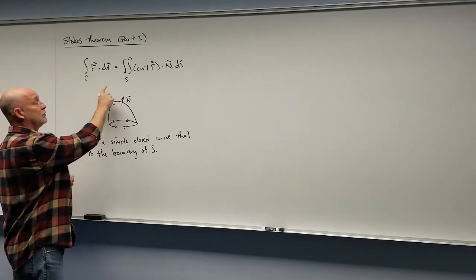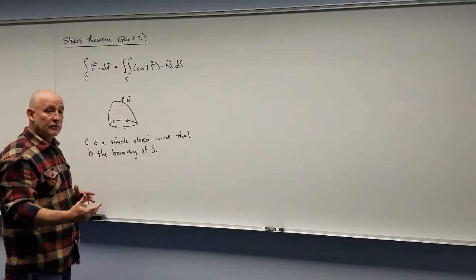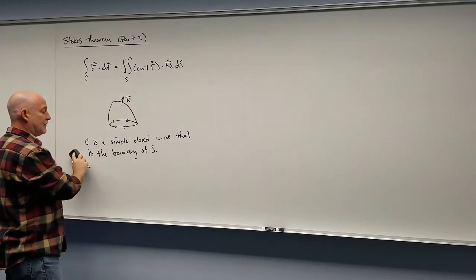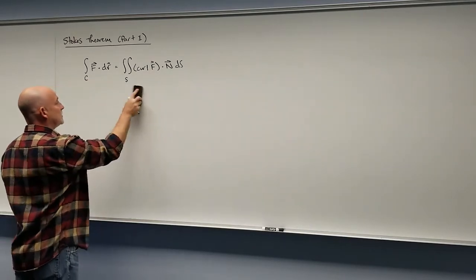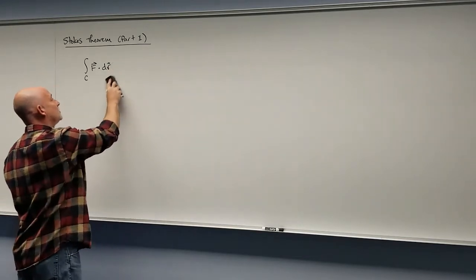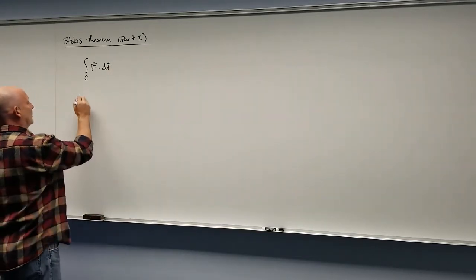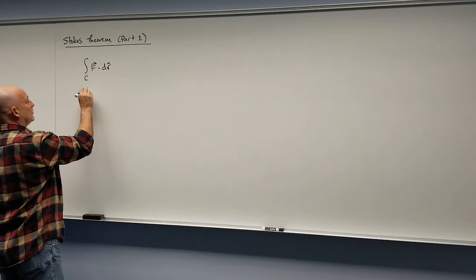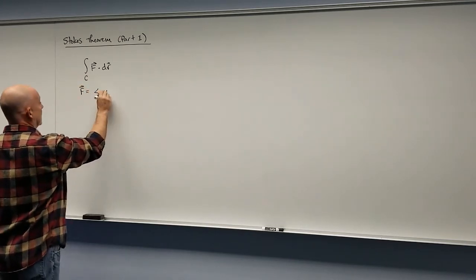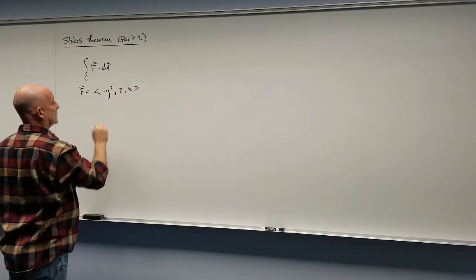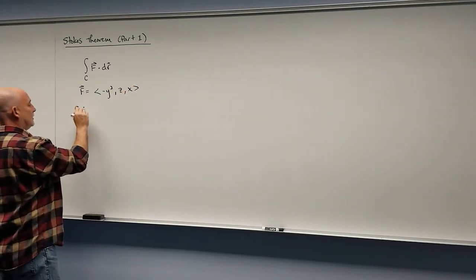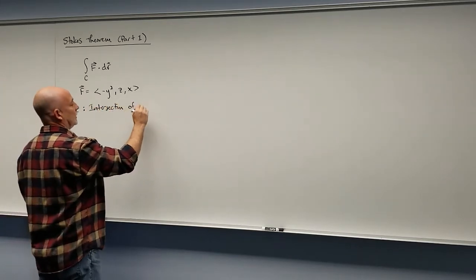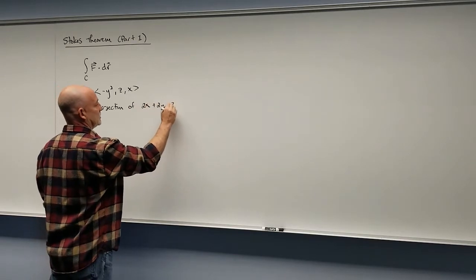So just like before, we're going to do this by showing both pieces. Anytime you're told to prove a theorem is true, you've got to do both sides and show that you have the same value. So let's come up with a region and see if we can do this. For the first part, we're just going to do the line integral that we've done in the past. So find this value for F equal to our field, let's use negative y squared, z, and x. And let C be defined to be the intersection of, let's do the same curve that we did in the past, this is easy to do, z equal to 6